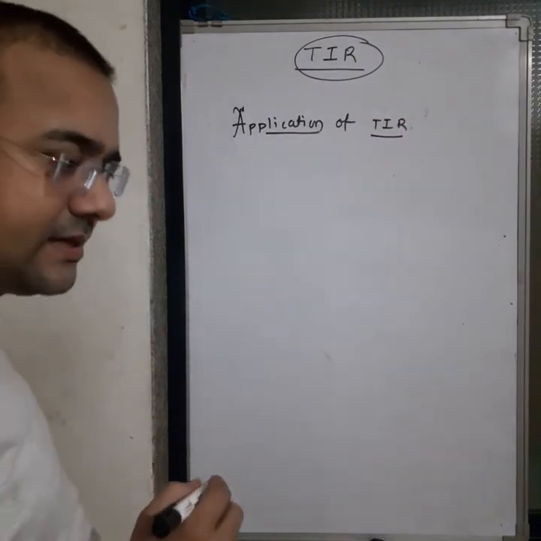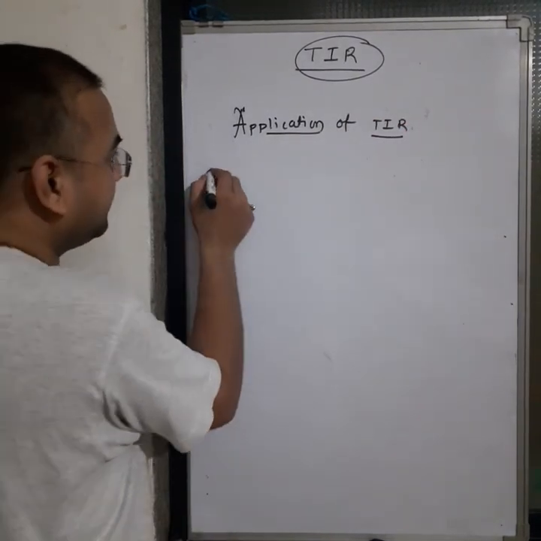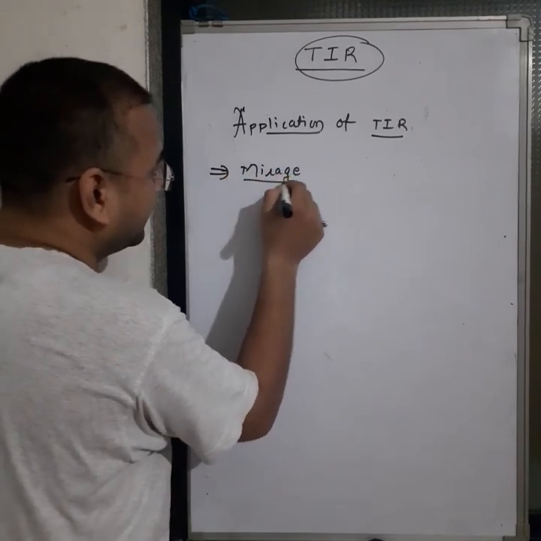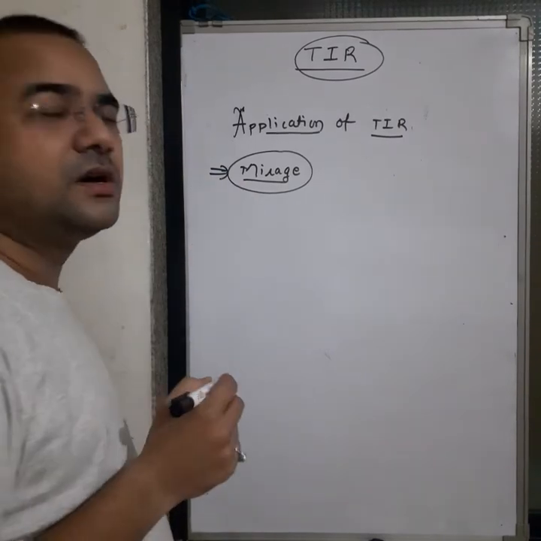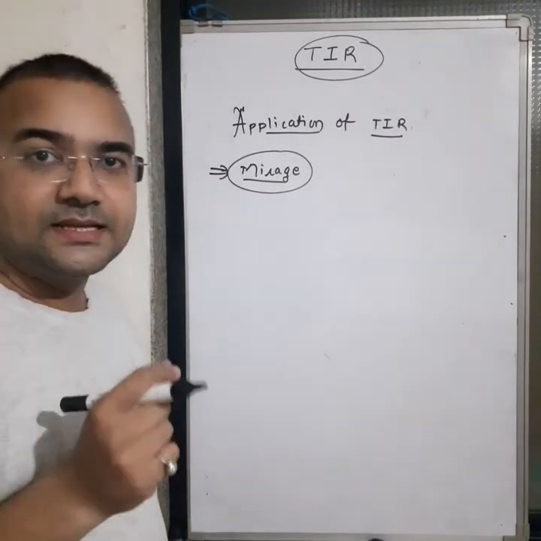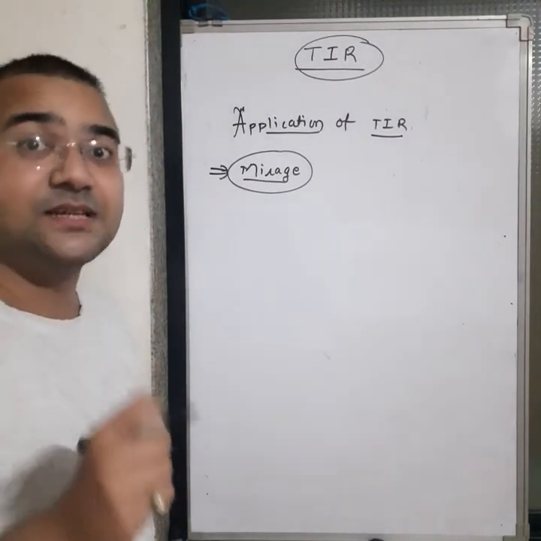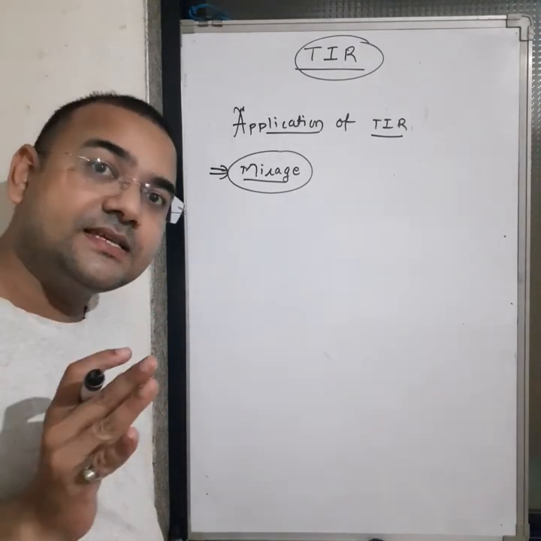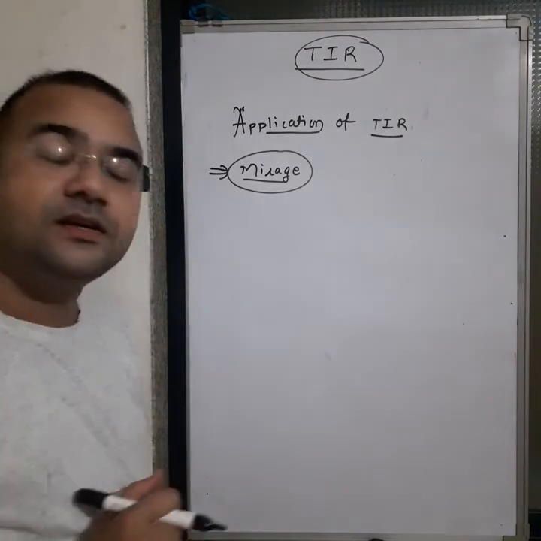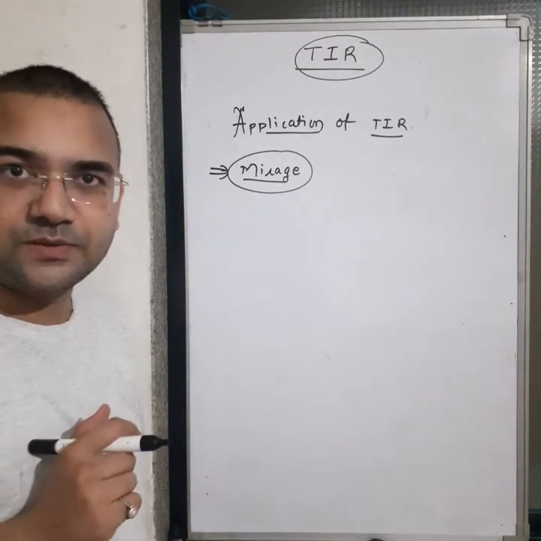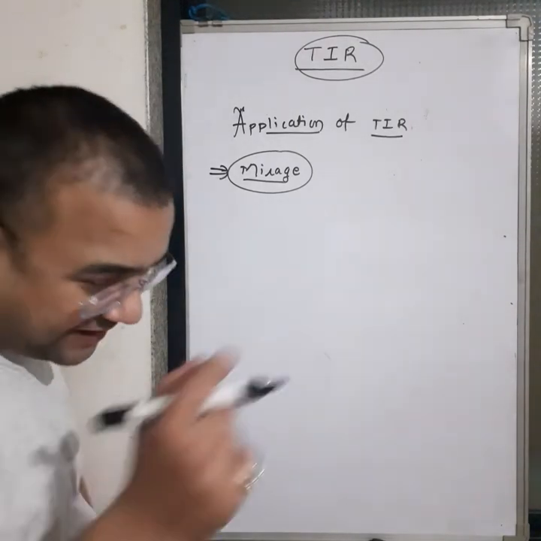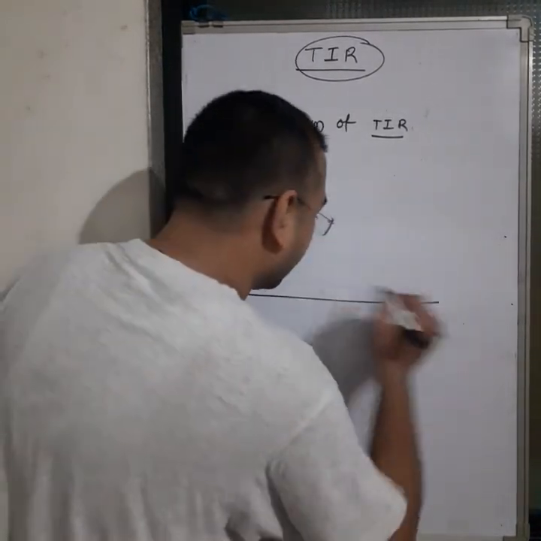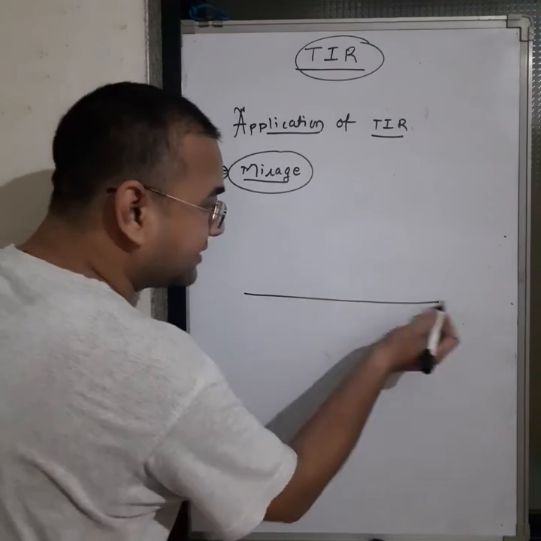The best example of TIR is the mirage. Guys, you have already heard the word mirage. In summer days, if we talk about the deserts, then in deserts we obtain the mirage, like this situation. So why in summer days only? Let's see. This is the line.